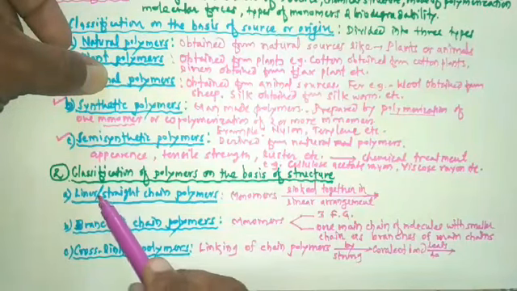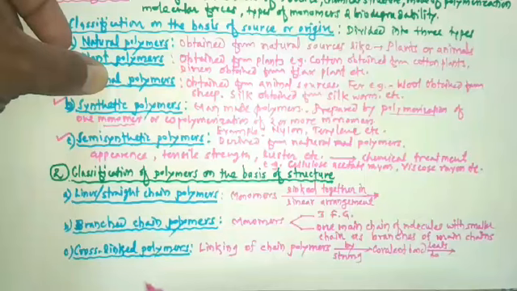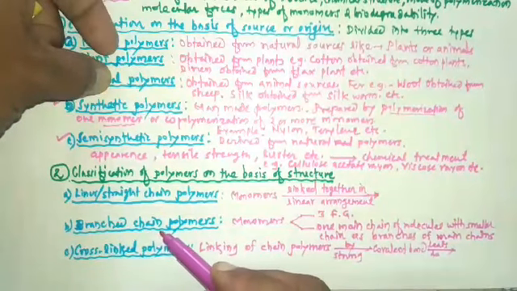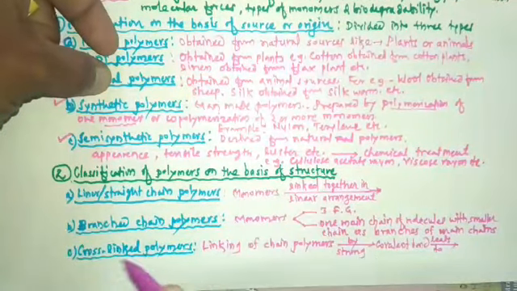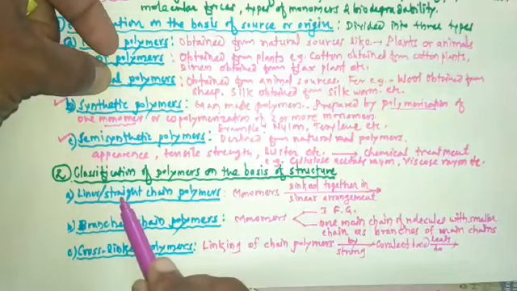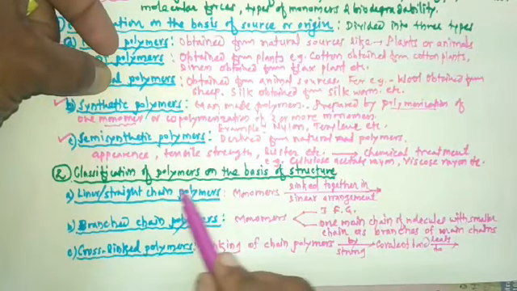Polymers can be classified as linear, branched and cross-linked polymers. So let's study the first class, that is the linear, or it is also called straight chain polymers.